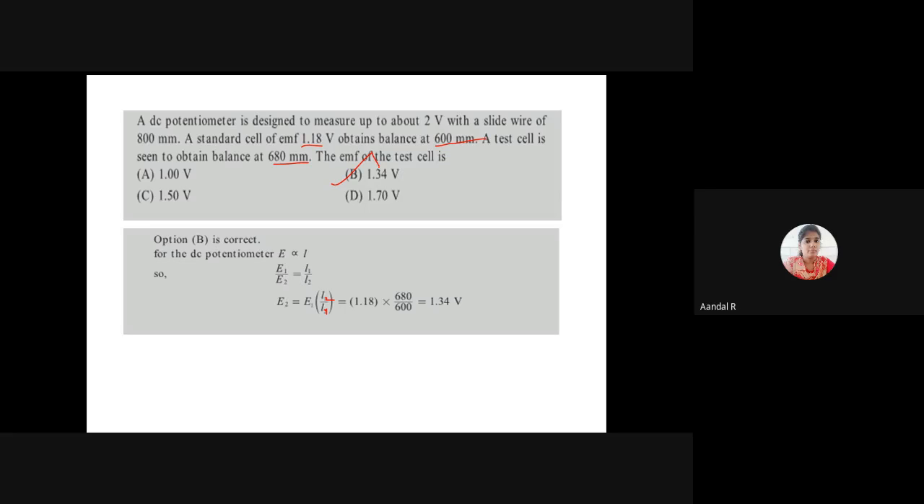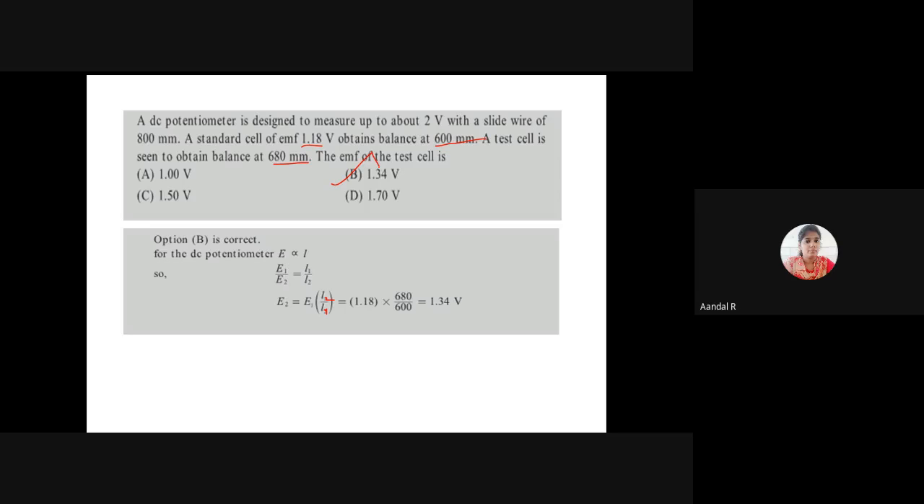In the potentiometer, we know that the relation between EMF and length is directly proportional. For a DC potentiometer, E is proportional to L. If E1 is proportional to L1 and E2 is proportional to L2, to remove the proportionality we introduce a constant. The constant in both cases gets cancelled. By cancelling the constant, I get the equation E1 by E2 is equal to L1 by L2.